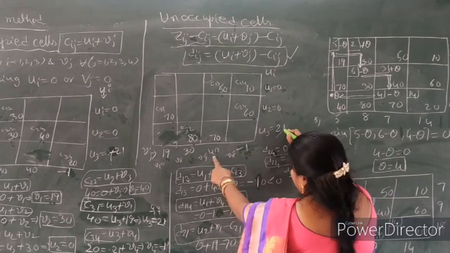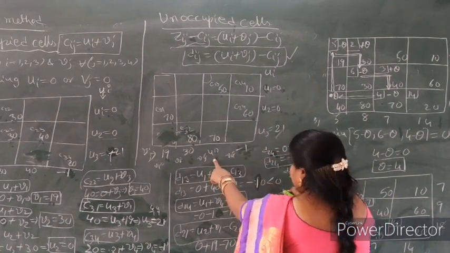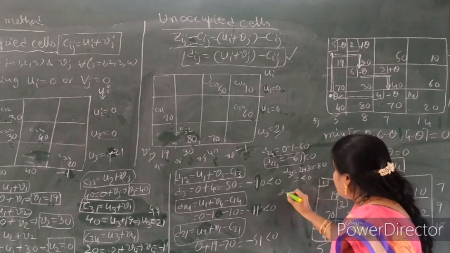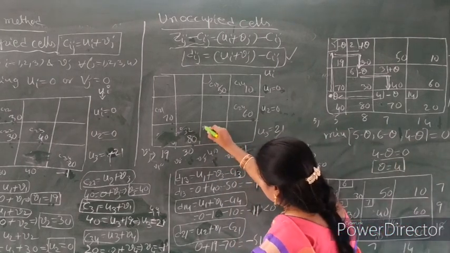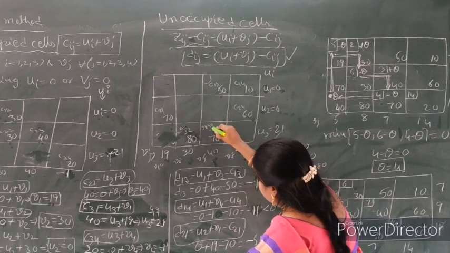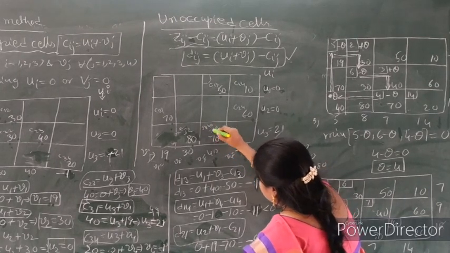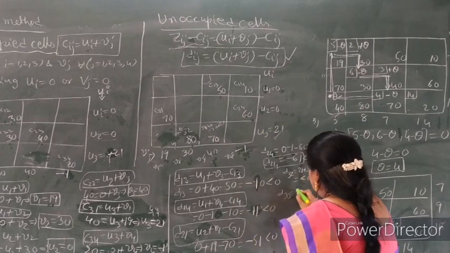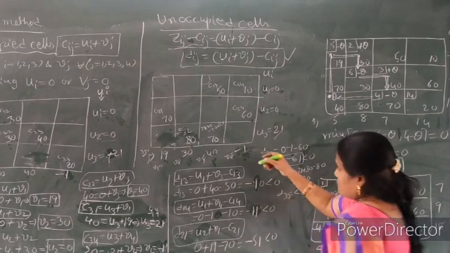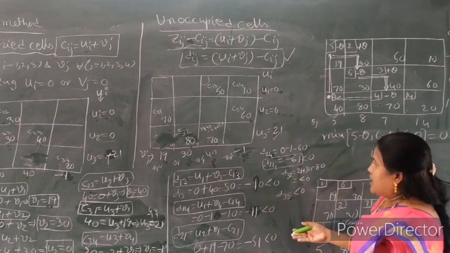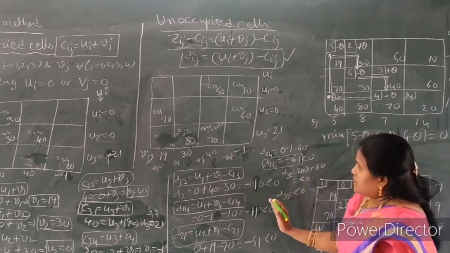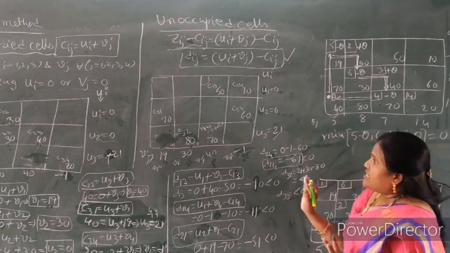Now finally 21 plus 40. D third row, third column. 21 plus 40. So here write 21 plus 40 minus 7. Now here it is also less than 0. D33 less than 0. So we observe in this table all are less than 0 values. Negative quantities. So the problem is completed.